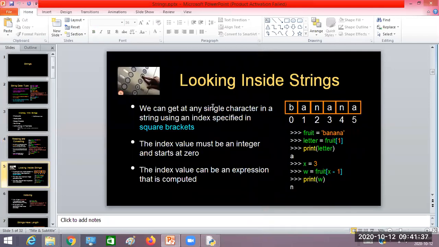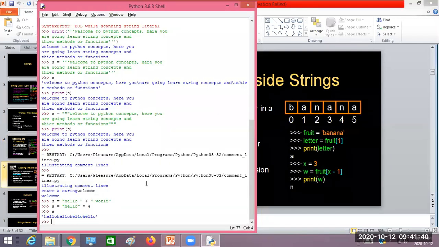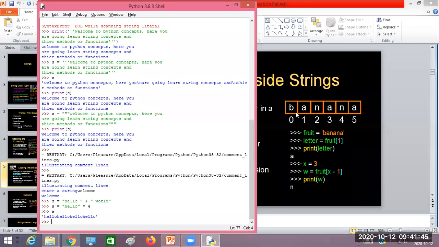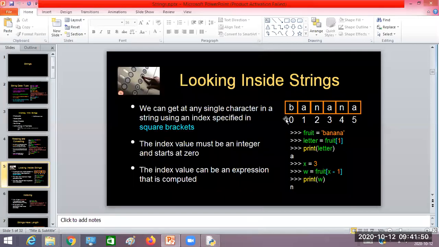Now looking inside the string. When I create a string, for example s equals banana, it is going to create something like this. B will be at position 0, A at position 1, N at position 2, and so on. The character positions are 0, 1, 2, 3, 4, 5. So when the string is created, it is stored as an array of characters with index positions, so you can definitely do indexing on the string.